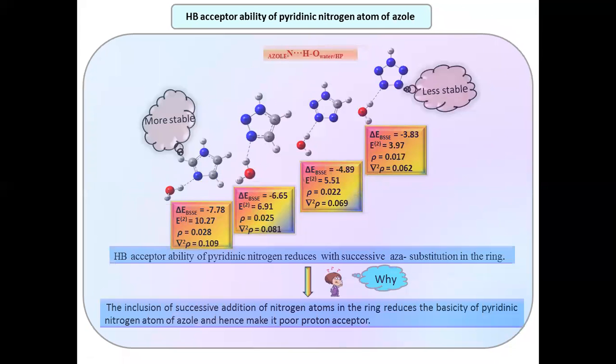In the complexes in which the nitrogen atom of the azole acts as hydrogen bond acceptor towards the OH bond of water, the stabilization energy, secondary delocalization energy and topological parameters reduce with introduction of nitrogen atom in the ring, which supports the fact that hydrogen bond acceptability of the pyridinic nitrogen atom reduces with nitrogen addition in the ring.